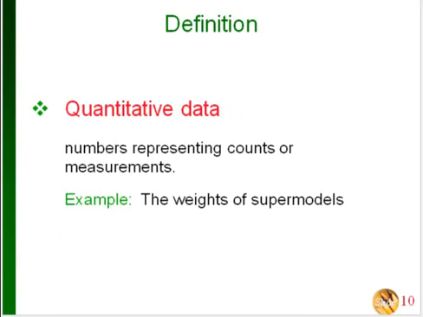Then we have quantitative data, and this is always going to be numbers, and it represents counts, measurements, those kind of things. So one example would be the weights of supermodels.